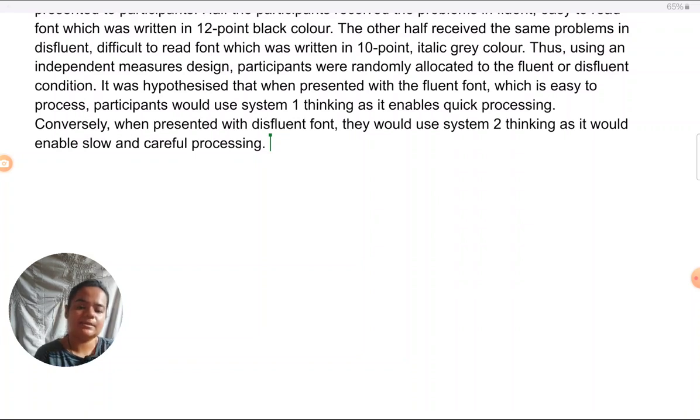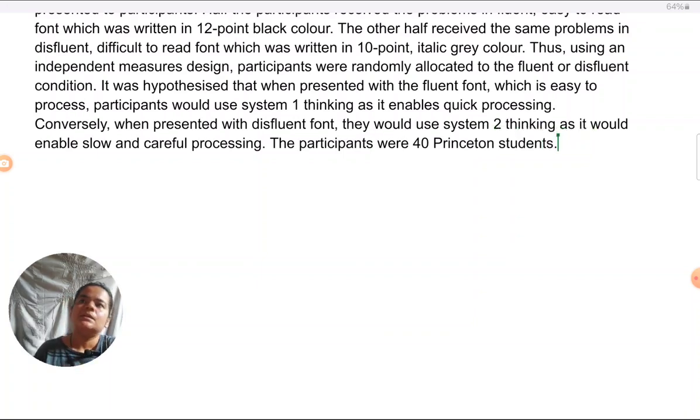Also, sampling technique, unless it has some very good bearing on the study, which is generally the case for ERQs, you don't need to mention. Like in this case, it must definitely be an opportunity convenient sample because students from the same university as the researchers. But I don't need to mention that because it won't really add anything here, and I don't want to evaluate that feature given that it is an SAQ. So you need to decide for yourself what you find important. There's no very hard and fast rule that this is really to be given, that is not to be given. Whatever you feel makes the flow of your answer better. So I would say the participants were 40 Princeton students.